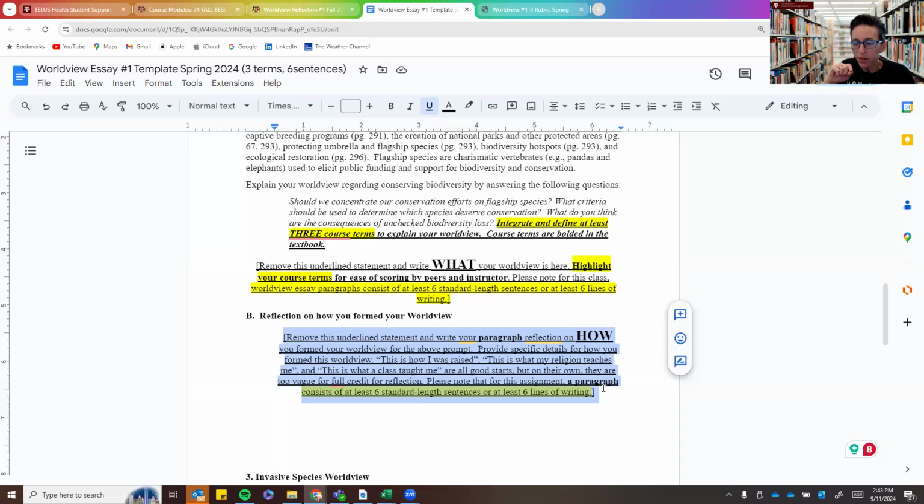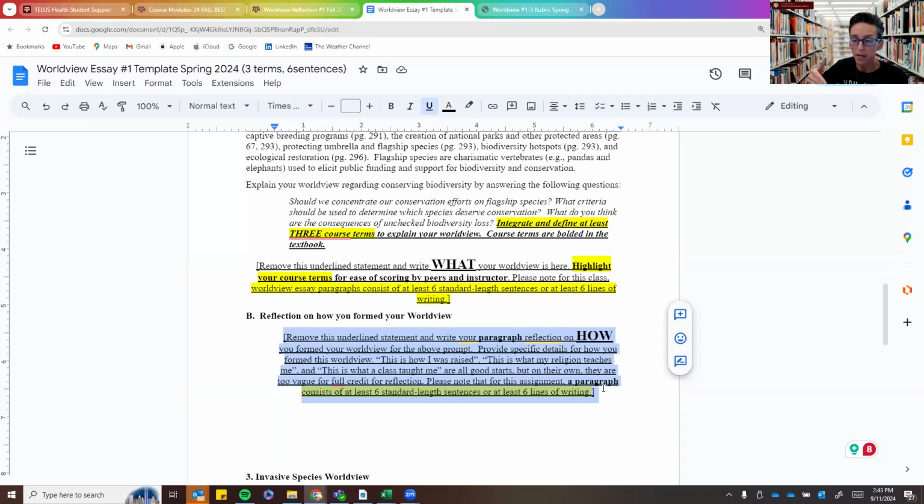The other thing that I will say about this is, if you're going to include a quote, I would really prefer you actually not, because that just adds lines of text. But do not quote something and not write about it. If you absolutely have to include a quote, just remember that writing a quote isn't necessarily a reflection. You need to tell me what that quote meant to you and how it informed your worldview. Like, you quote something as, I read this in a class and it shaped my worldview because I had to write about it and I had to research it and all these different things.